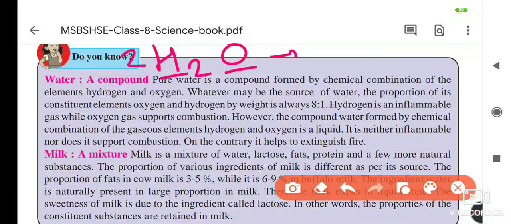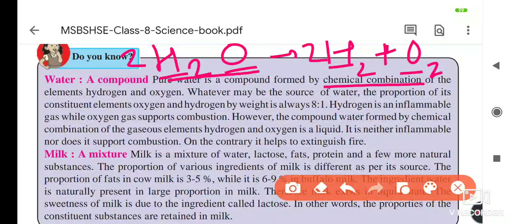So here, in H2 plus O2, the hydrogen burns itself. And oxygen is there; without oxygen nothing burns, meaning it helps the burning. But H2O is neither combustible nor does it help the burning, meaning it does not burn, and we use it to extinguish fire. So that is what is given here: pure water is a compound formed from the chemical combination of elements.